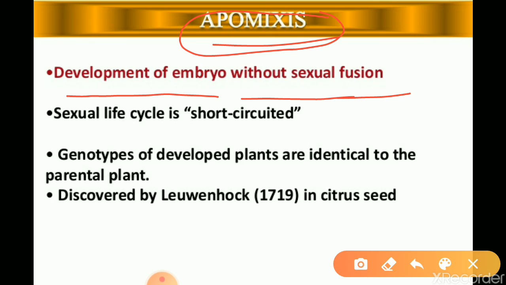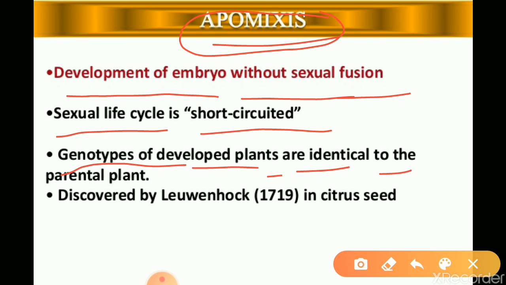Sexual life cycle is short-circuited in the case of apomixis. Genotypes of developed plants are identical to the parental plants. That is the nature of progeny in the case of apomixis. The new plant which is formed is identical to the parental plant.